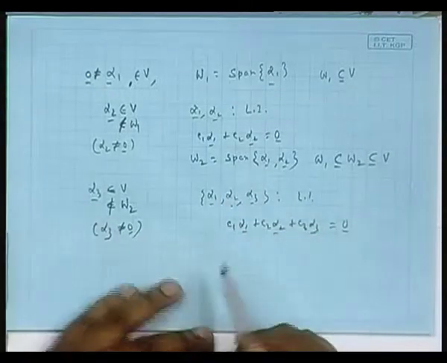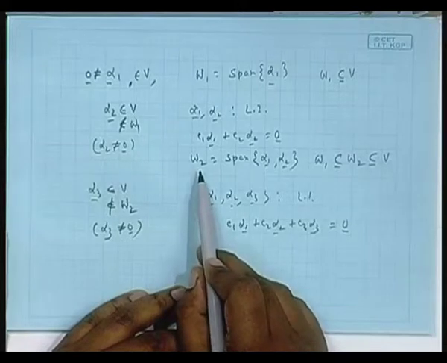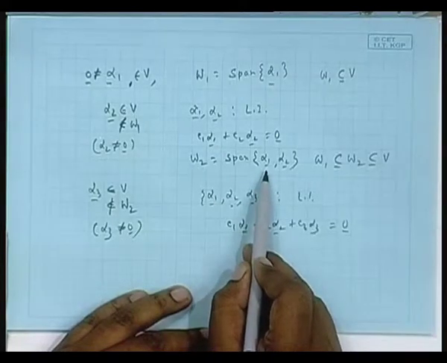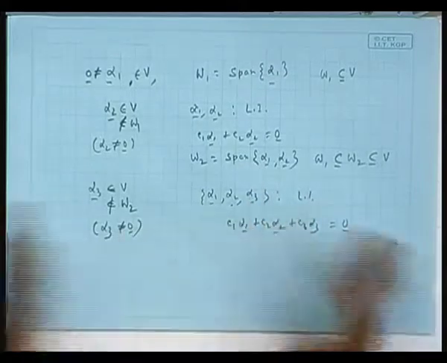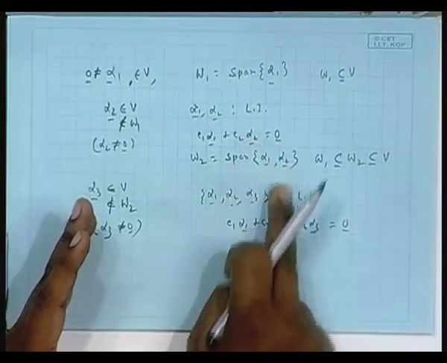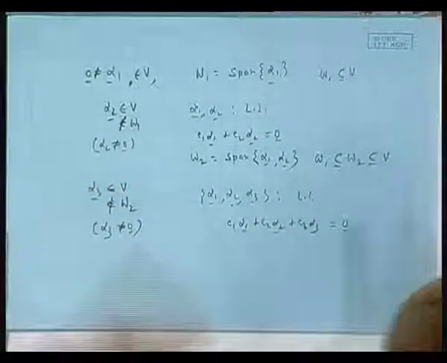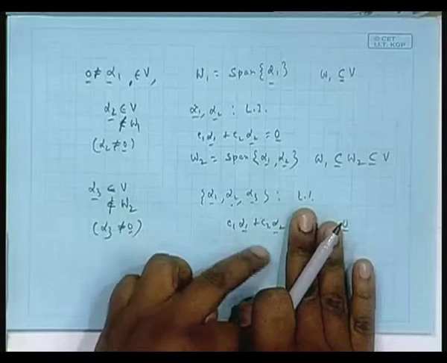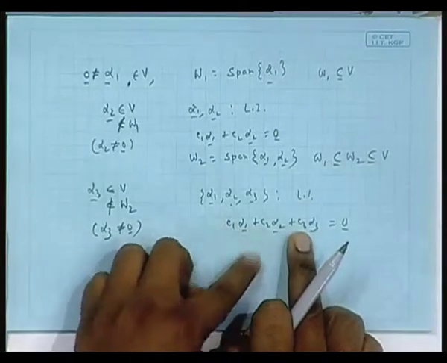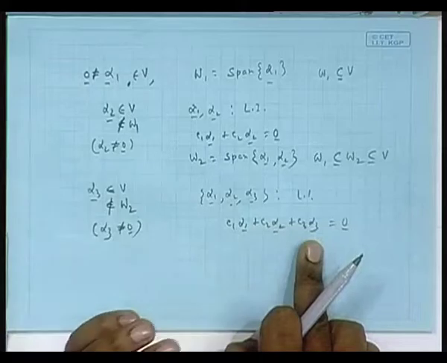No. That is, you did not understand. What I said is W2 is the span of this, which means the set of all possible linear combinations. You have forgotten. The span includes not only multiples of alpha 1, multiples of alpha 2, but any linear combination, like x axis, y axis, but any linear combination of the x vector and y vector. So the entire xy plane. And I am going in the third direction. That cannot be written in terms of some combination of xy vectors, isn't it? So two also not possible, because then these two have to be 0. They cannot be non-zero because of linear independence. And any of the two not possible, because alpha 3 again becomes part of W2, not possible.